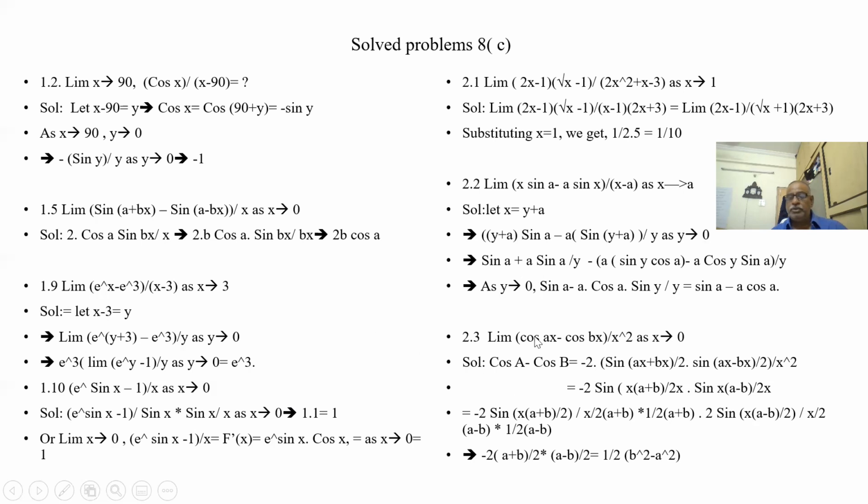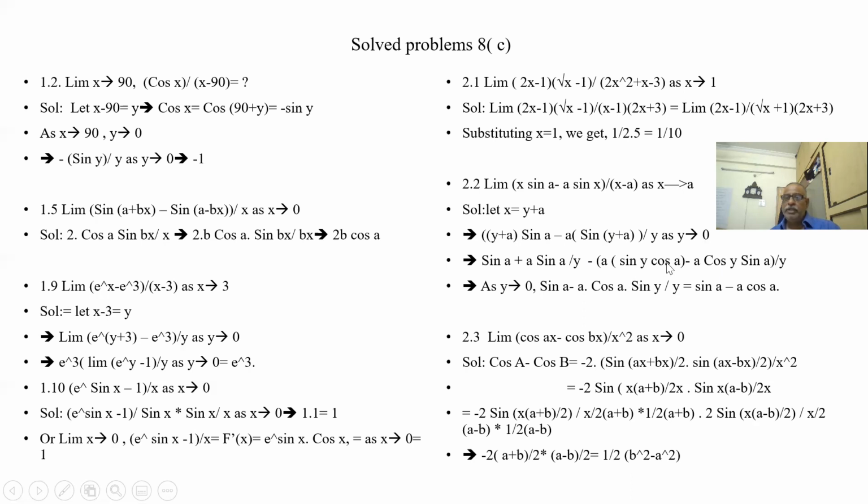So when I substitute, sin y by y, since by x minus a I have taken as y, so sin y by y is 1 in the limit. Here y sin a and y are getting cancelled, sin a is left out. a sin a by y, a sin a by y getting cancelled out.